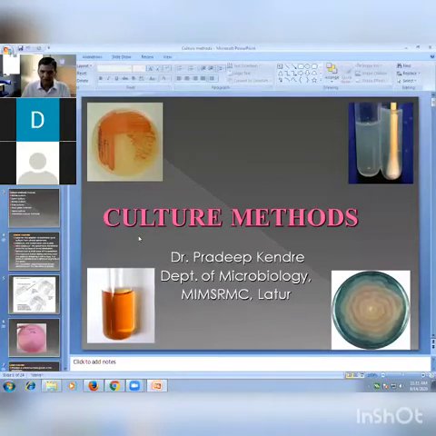In the last lecture, we learned that culture means growth of bacteria; growth of microorganisms is called a culture. For identification, we have to isolate this bacteria in pure form. Pure growth is always needed, and that's why we apply different methods for obtaining the pure growth of a particular bacteria or organism. So various methods we are going to discuss in this lecture.